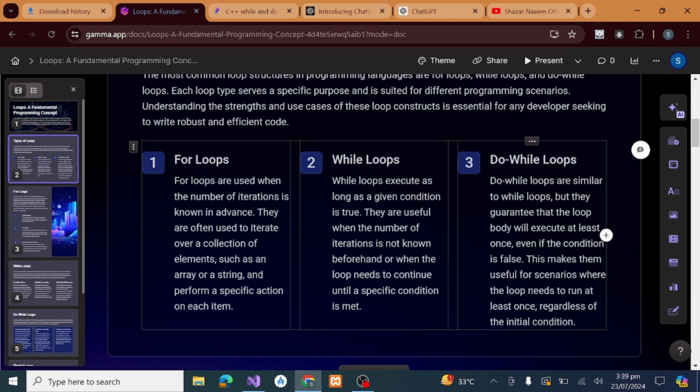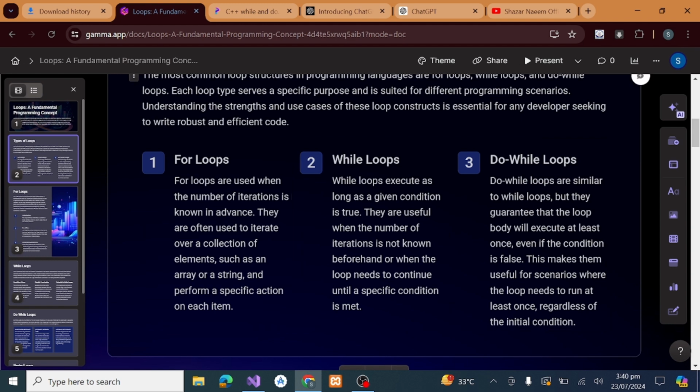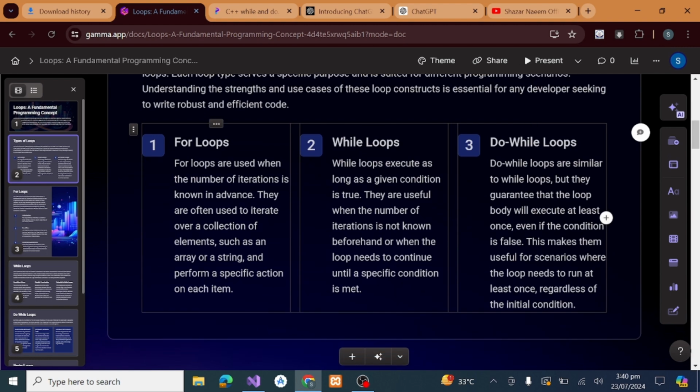Do while loops are similar to while loops, but they guarantee that the loop body will execute at least once, even if the condition is false. The do while loop is the same as the while loop, but the difference is that in the do while loop, the do part always executes at least one time. Then it goes to while and checks the condition. We will discuss its syntax later.